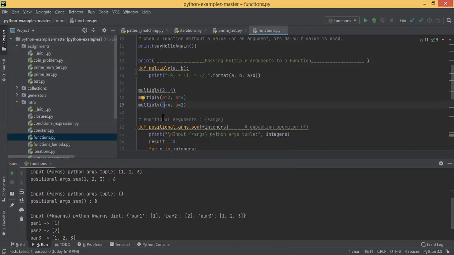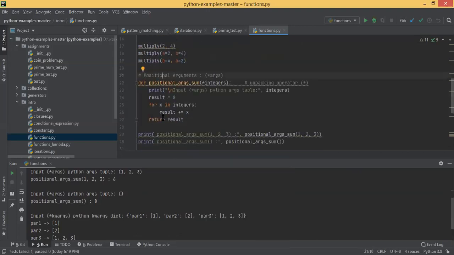And now what you can see at line number 21 is an interesting thing. This option is also there in C programming, Java, Scala, everywhere. In those languages it is called variable length argument. Here also it is working the same way, but it's called the unpacking operator. Star is called the unpacking operator. So here you have defined a function called positional argument sum, and you specified star integers.